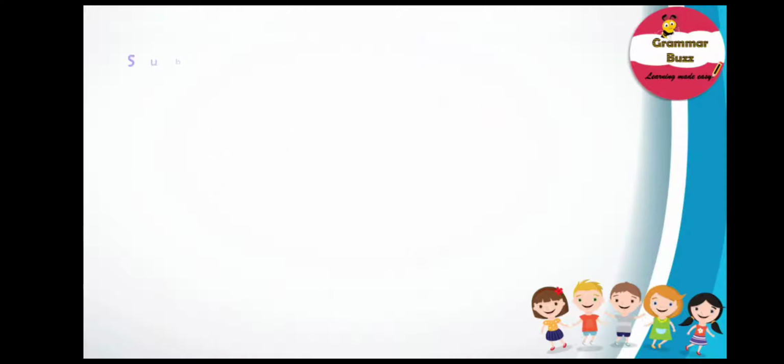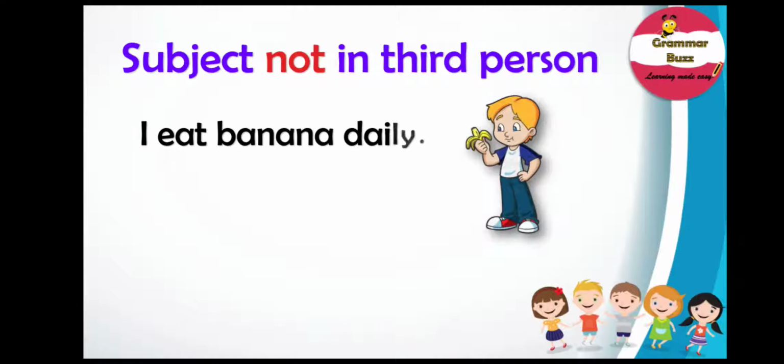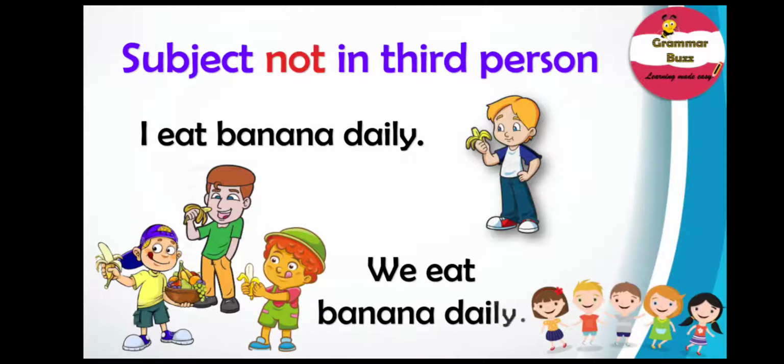Well, but what happens when the subject is not in third person? Let us consider the following example to understand this. I eat banana daily. In this sentence, I is a singular subject, but eat is a plural verb. What about this sentence? We eat banana daily. We is a plural subject and eat is also a plural verb.